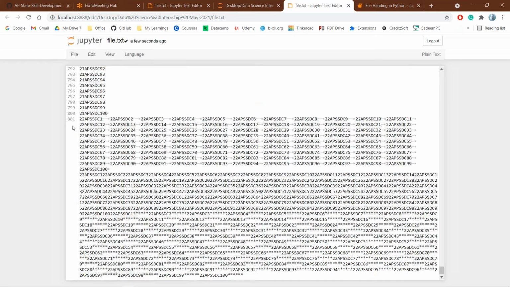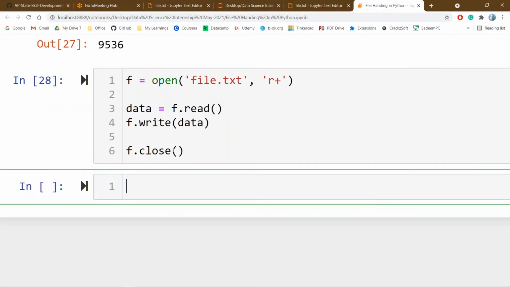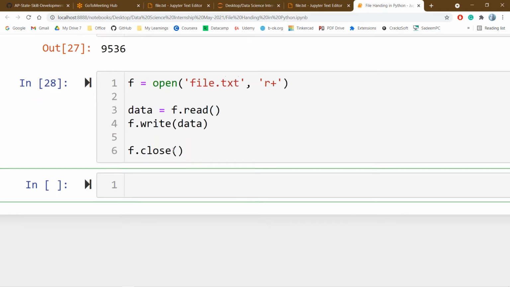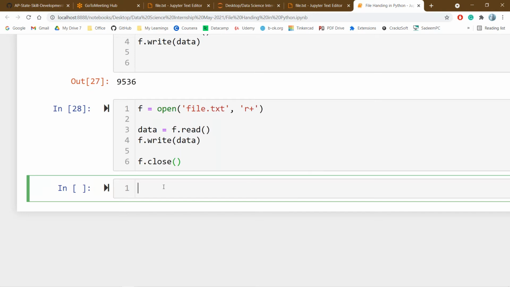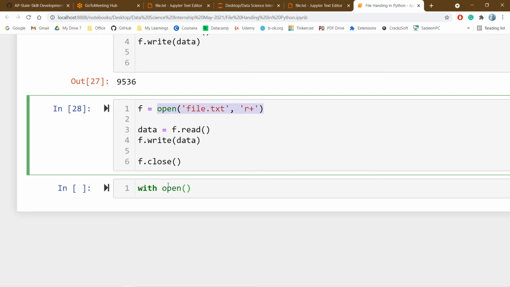Previously, we had only a few lines. Now automatically that data has been written into your file. Some people, maybe out of laziness, will forget to close the file. If I open 10 different files, maybe one file may not be closed. For that purpose, there is one more way of working with open, which is with open. Open is the predefined function available in Python for opening a file.